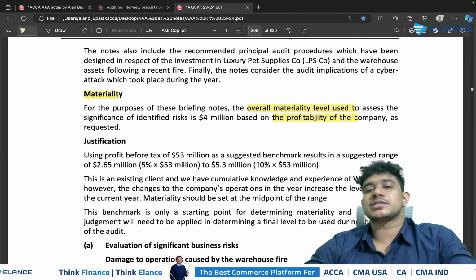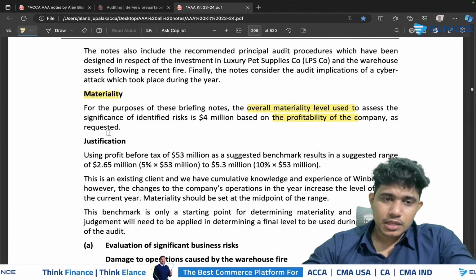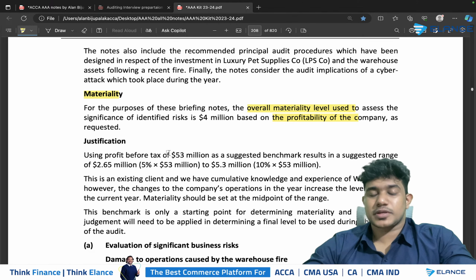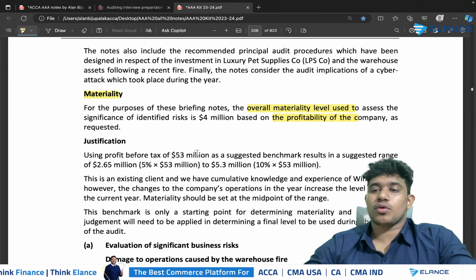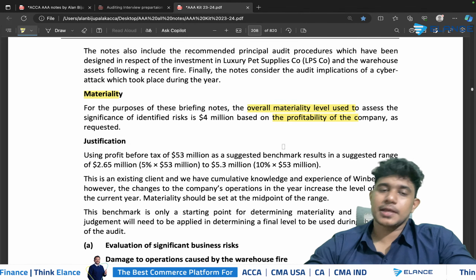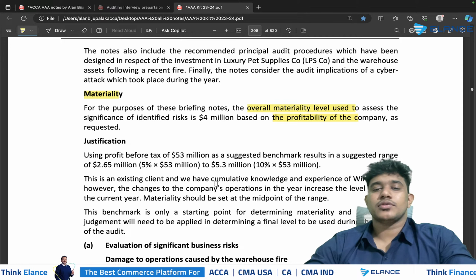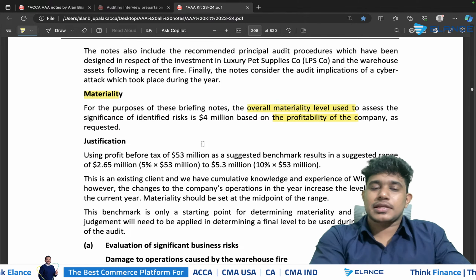You should specify that. In this case, it's based on profitability. And then you should give the justification heading, and then you should specify whether you have selected the lower limit or upper limit for the materiality. Then you should specify the basis on which you have selected that. So you can always go for the same criteria which we learned.